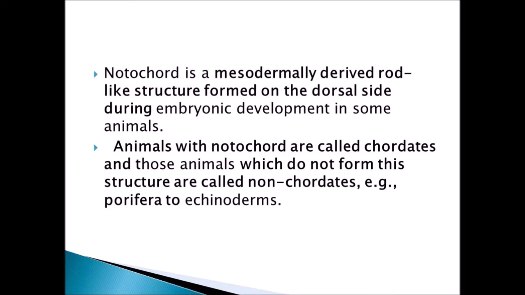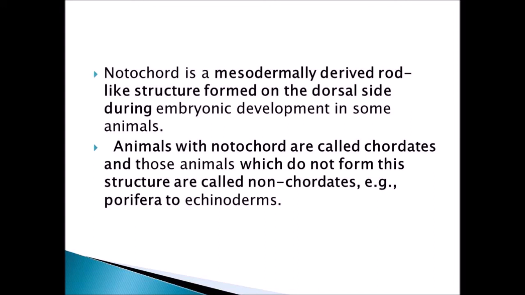When a rod-like structure is formed on the dorsal side of the animal at its embryonic stage, it is called notochord. Animals with notochords are called chordates, and those animals which do not have notochords are called non-chordates. Example, Porifera to echinoderms. All these phyla do not have a backbone, and other phyla have backbones.